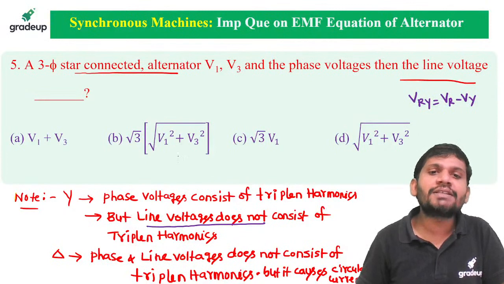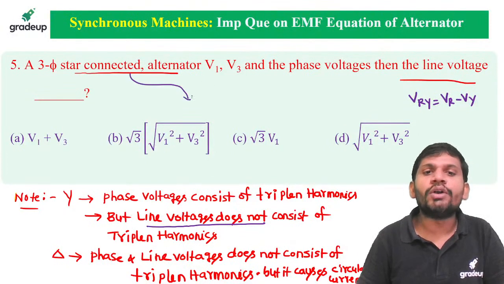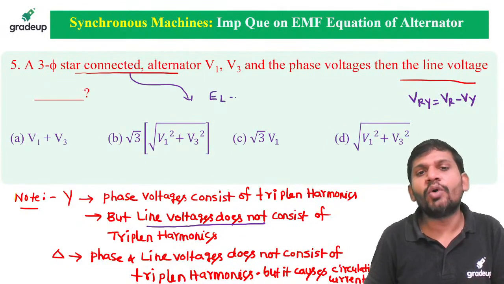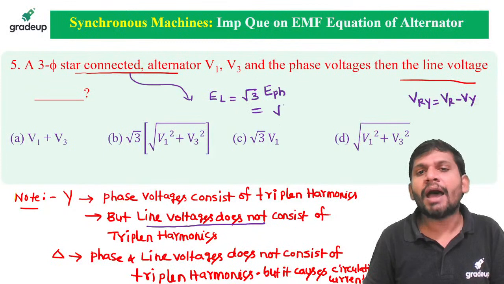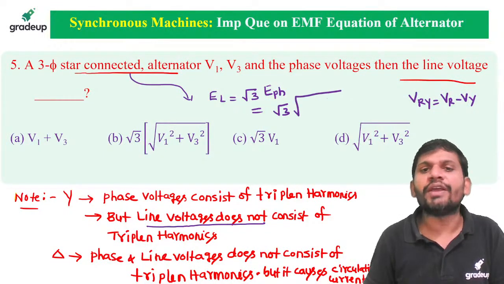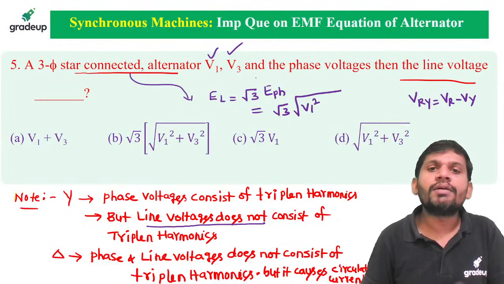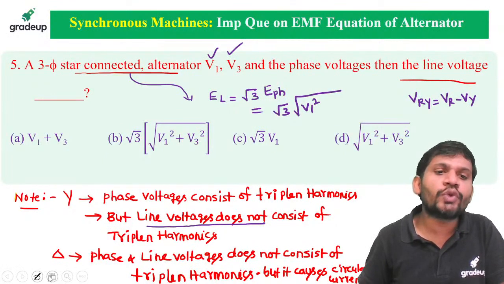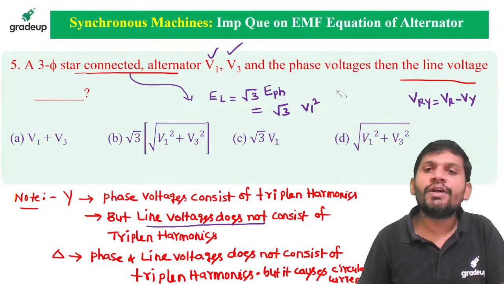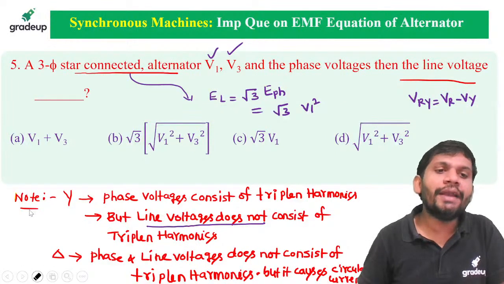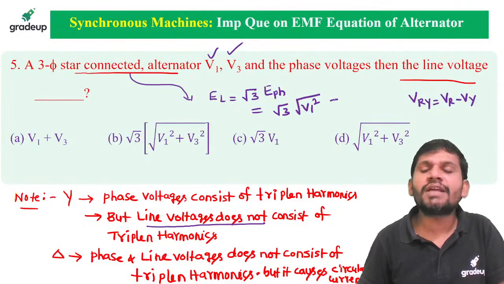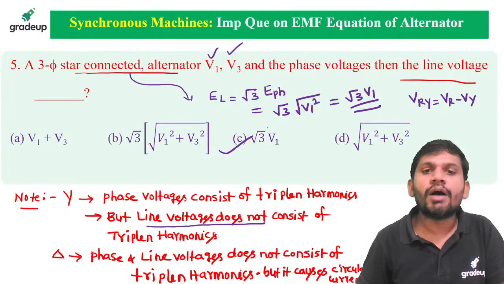But here it is asked for the star connected line voltage. What is the star connected line voltage equal to? √3 times E phase. What are the phase voltages? V1, V3, V1 square. But which one does it not consist of, students? It does not consist of triple N harmonics. Why? It is a line voltage. Line voltage does not consist of triple N harmonics, so √3 times V1. Option C is correct.